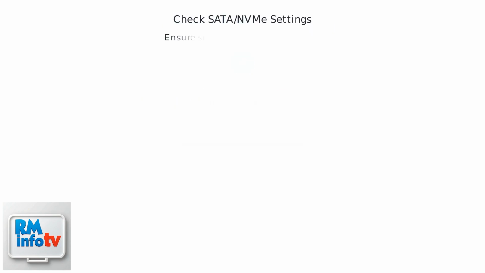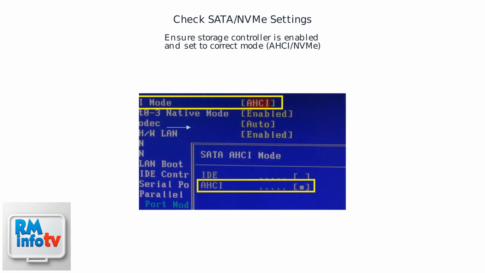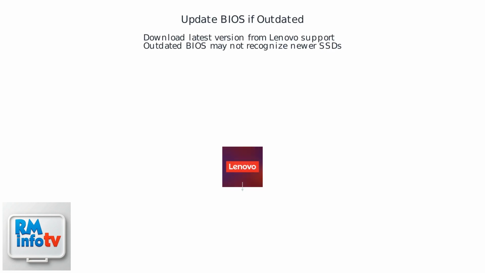Within the BIOS, check the SATA or NVMe settings. Ensure that the storage controller is enabled and set to the correct mode, such as AHCI for SATA drives or NVMe for SSDs. If the BIOS is outdated, update it to the latest version from Lenovo's support website. An outdated BIOS may not properly recognize newer SSDs.